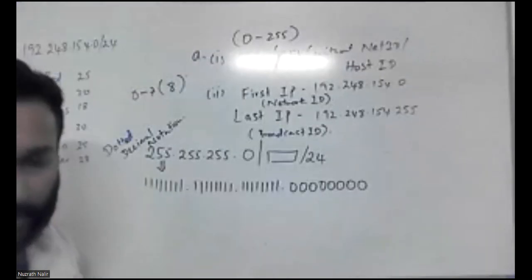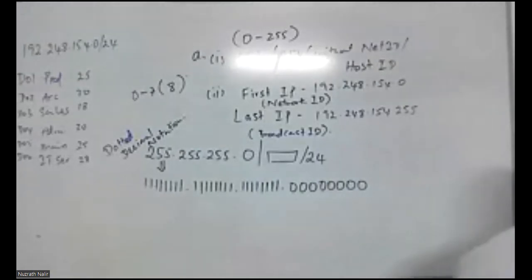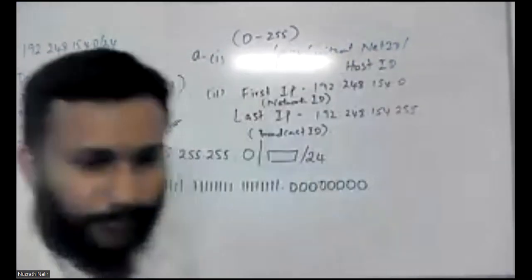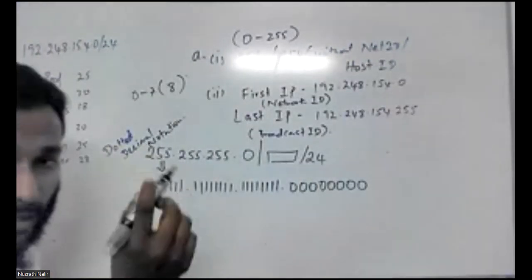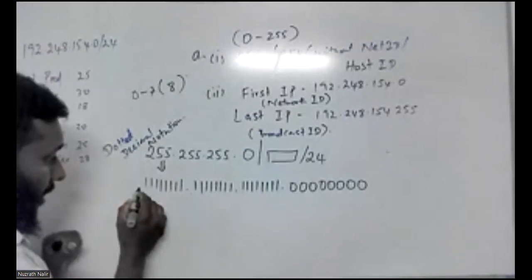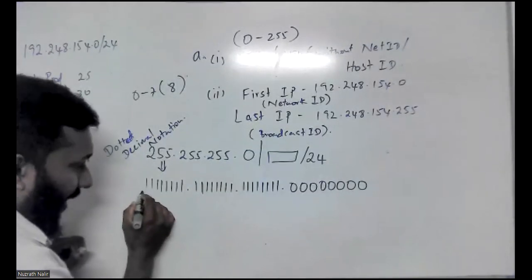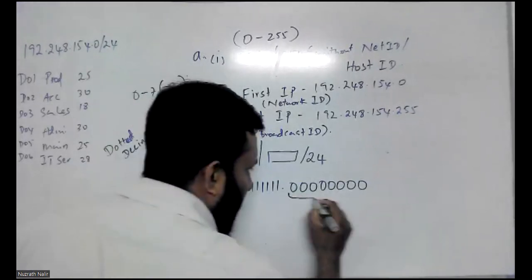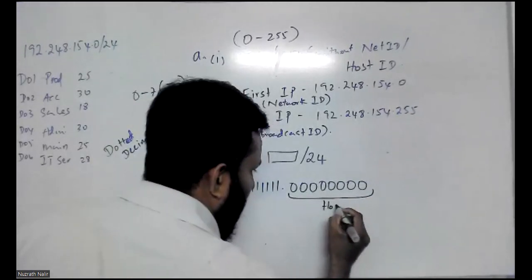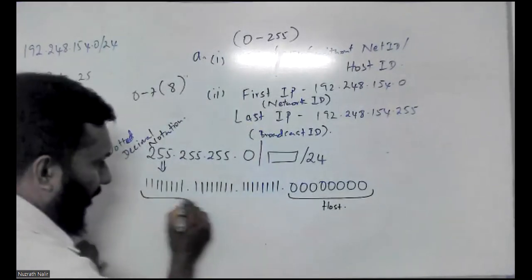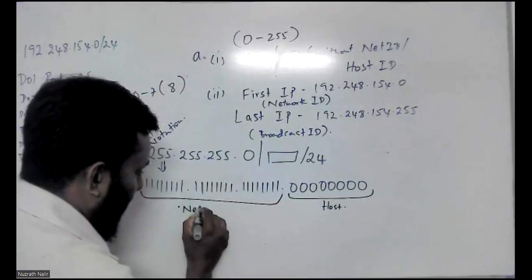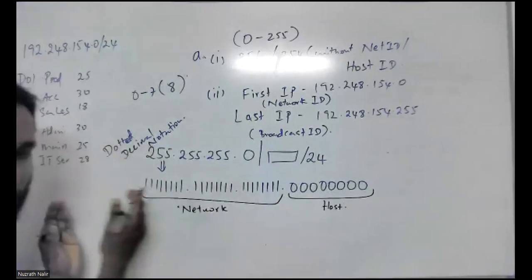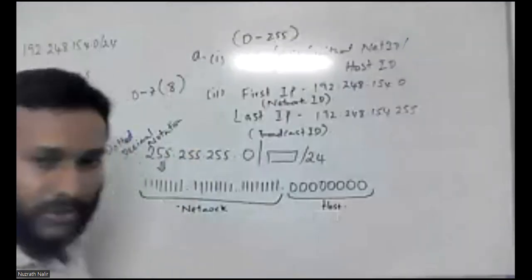Okay, my dear students, listen carefully. In this 255.255.255, this is what you call the network area, and this is your host area.